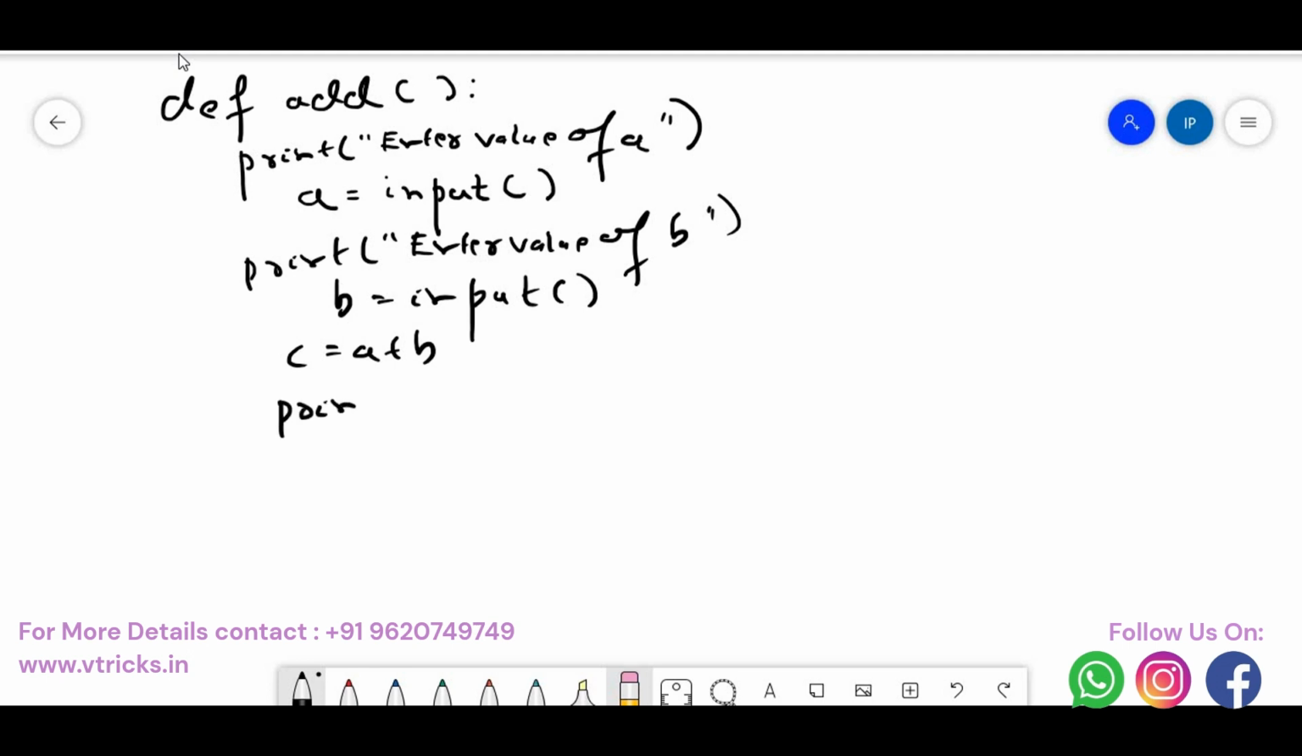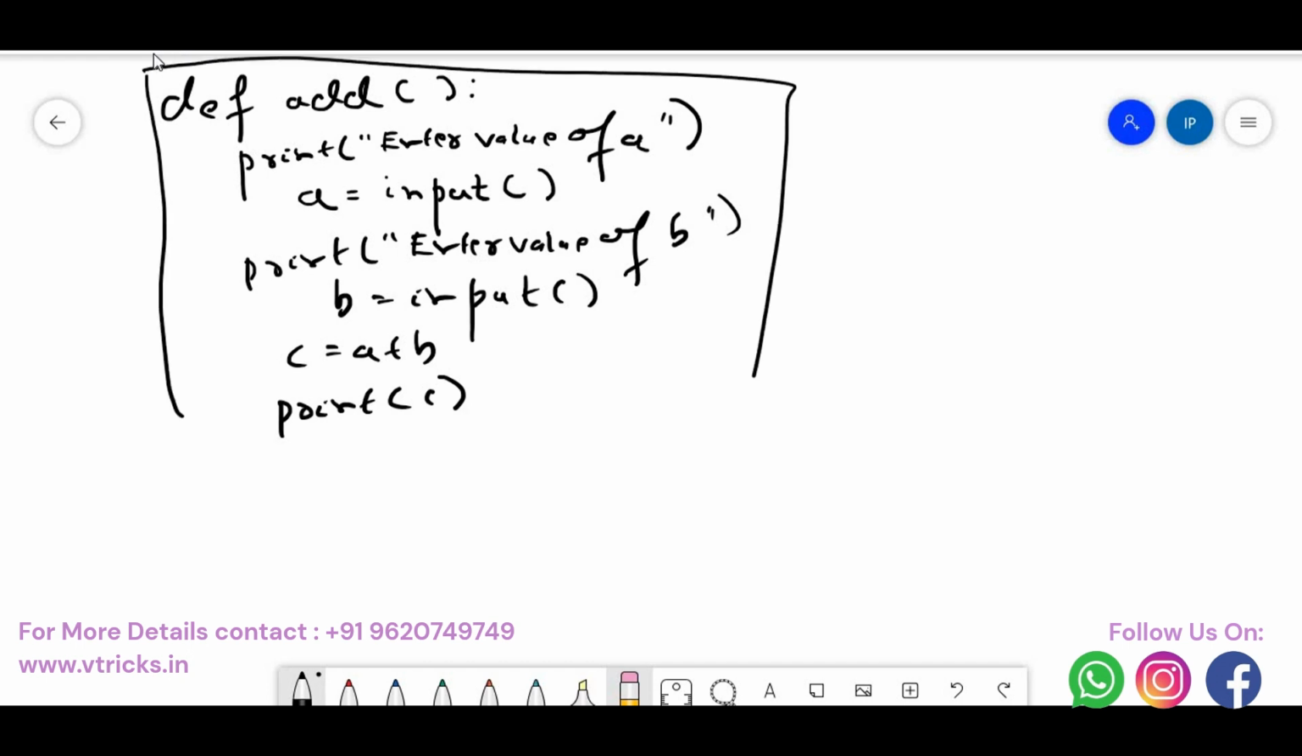In this case, what is the output expected? When I run this, what happens? The user will be asked to enter the value of A. Let us assume that when I run this code, I've defined the code. When I do this, you don't get any output because you just defined the function. You need to call it, right? How to call it? I just say add, so that you get the output: print enter the value of A.